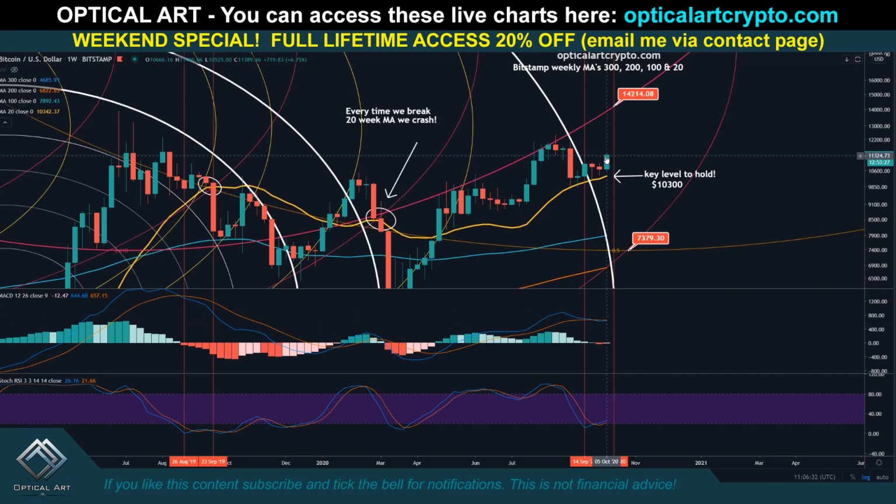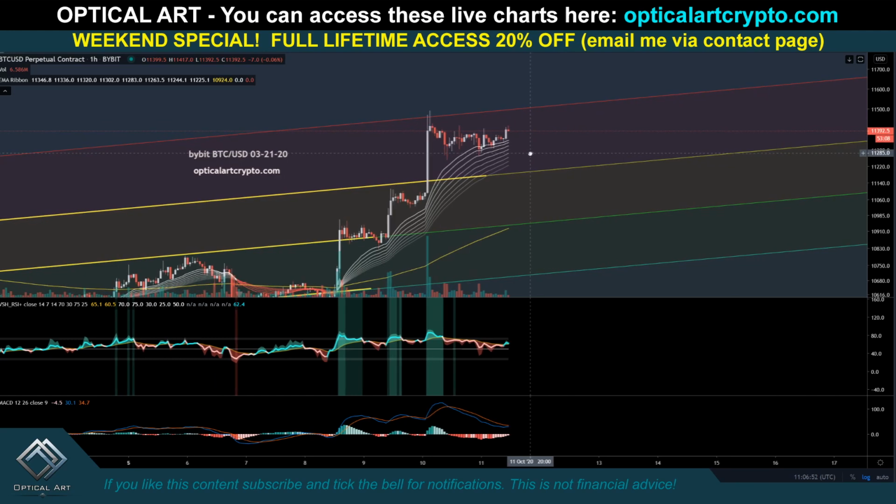So I'm not saying it has to go down. I'm just saying it's worth paying attention to that. So if it does play out like this, it is very possible we could come down and break this moving average. Guys, I'm just saying it's a possibility. Not that it has to play out, but we'll just pay attention to this as price moves along.